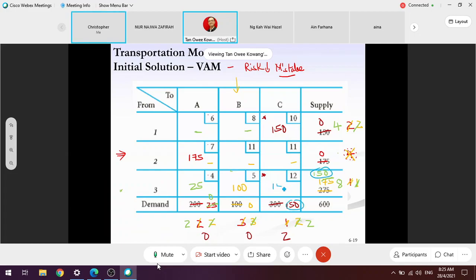All right. Then most likely my answer is correct. And then make sure that there are 5 numbers. Why? Because 3 plus 3 minus 1, there are 5. 1, 2, 3, 4, 5. So this is done.